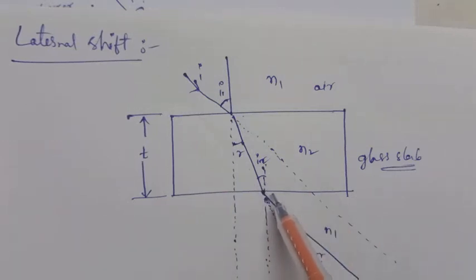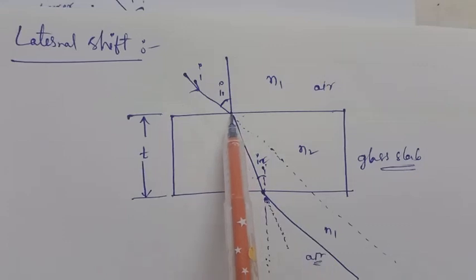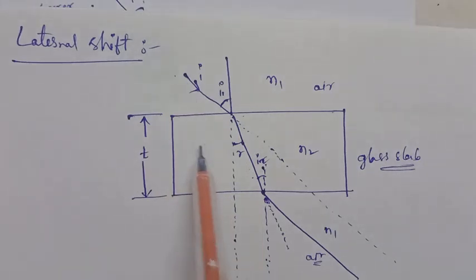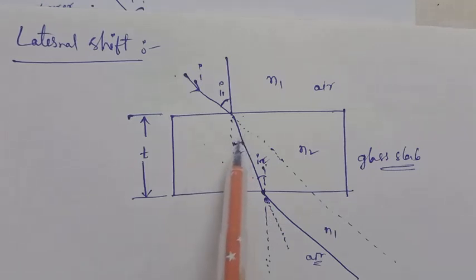After this interface it bends away from the normal. Why? Because it is moving from denser medium to rarer medium. At the first interface it comes from rarer medium to denser medium, but at this interface it comes from denser medium to rarer medium. Here it bends towards the normal, here it bends away from the normal.